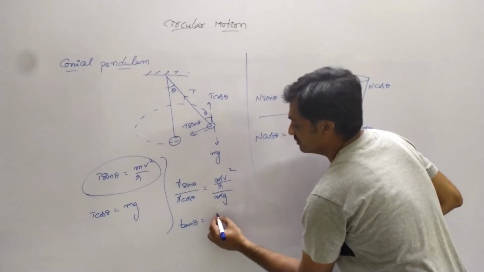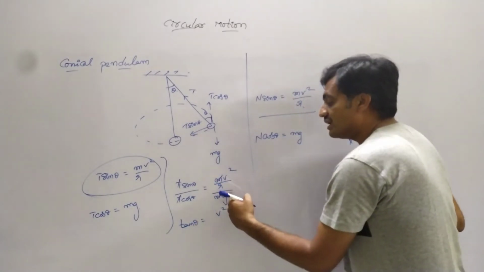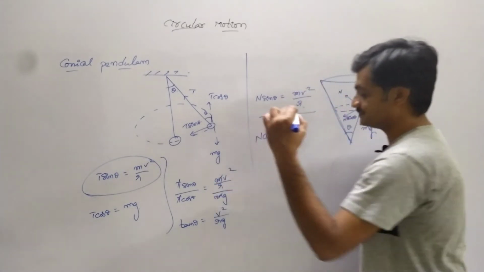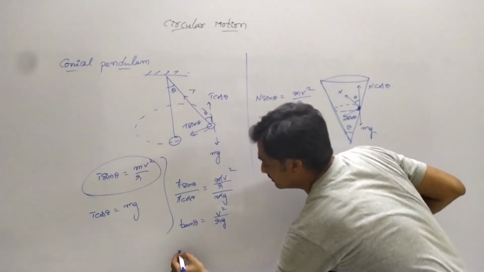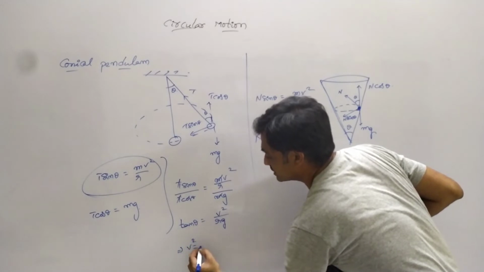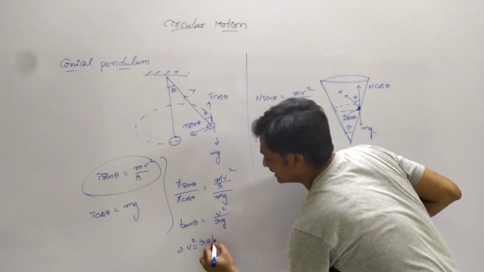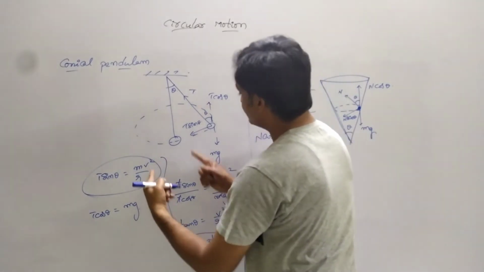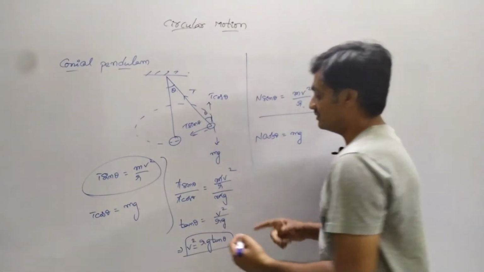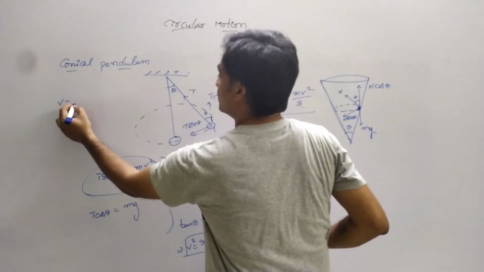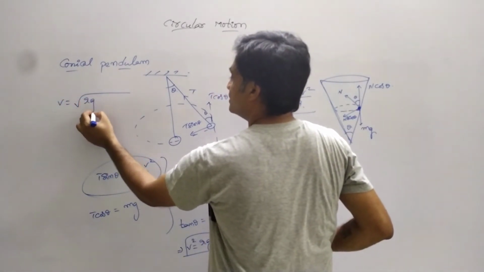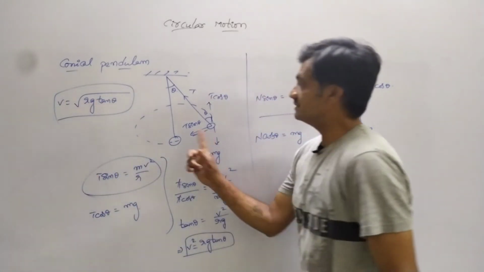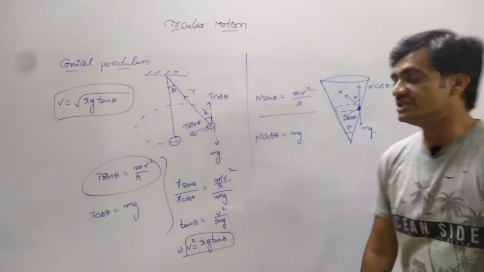Tan theta equals v square by rg, so v square equals rg tan theta. From this, the velocity of this pendulum is given as v equals under root of rg tan theta.